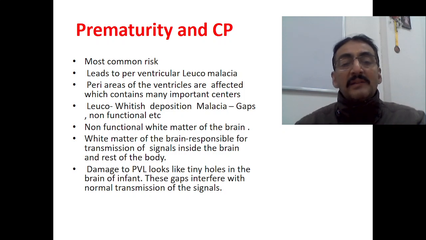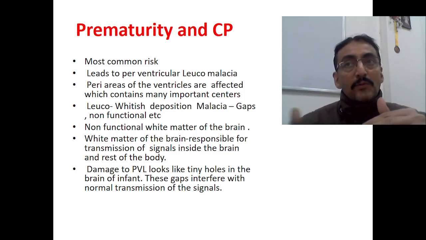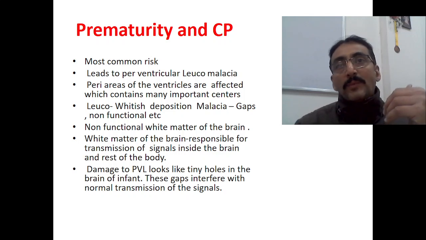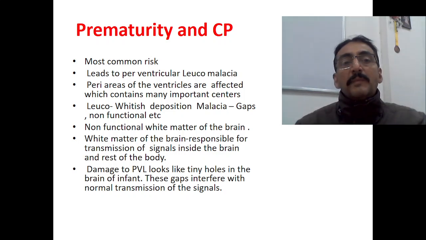So these gaps interfere with the normal transmission of the signals. In between the white matter, there are some holes. White matter tracts which are carrying the signals cannot be properly carried now because there is a break in between because of these holes. So again, there will be a movement problem. This is what is happening in prematurity. In prematurity, babies have more risk for cerebral palsy, and the cause is this.